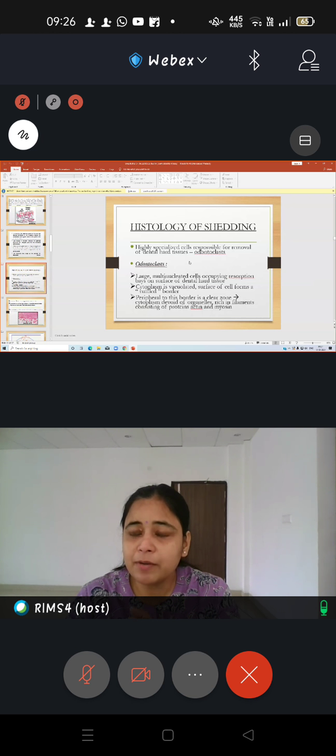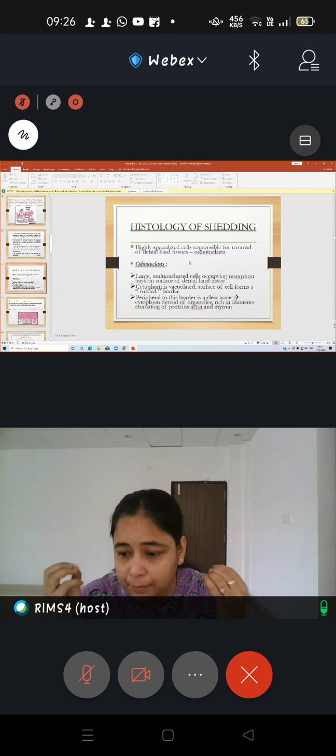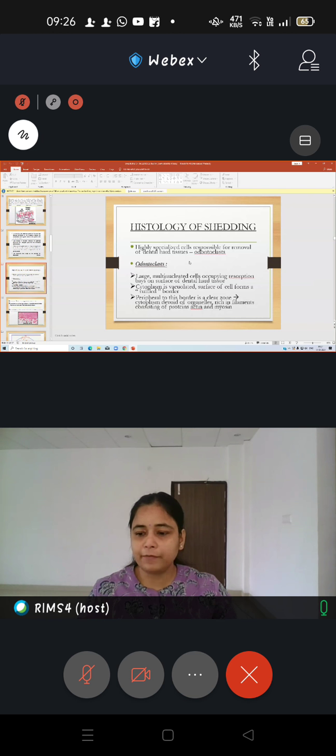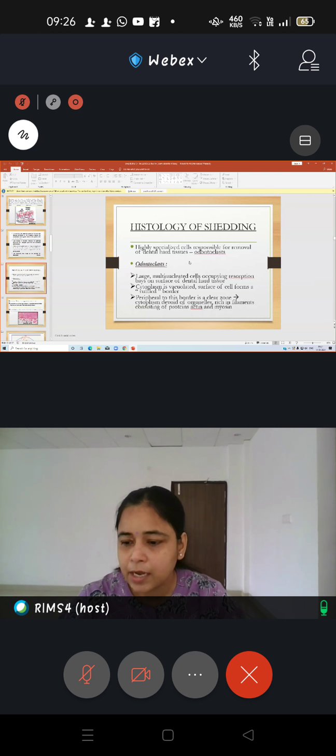If osteoclasts were present in the vicinity of the femur bone or the humerus, then what are they going to do? They will do some kind of function. And what is their function? Their function is causing remodeling of bone or resorption. But that is not required under normal circumstances. So you must always remember that this class of cells is always formed whenever there is a need for them.